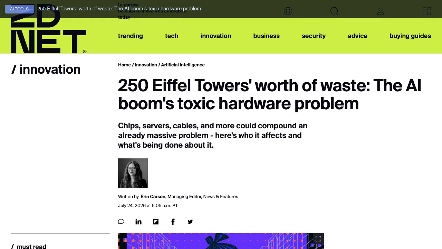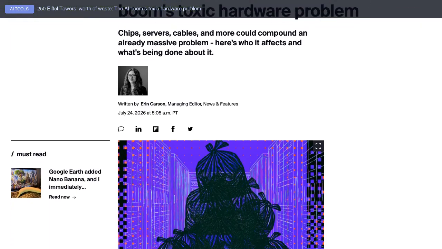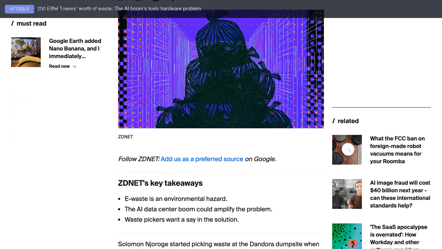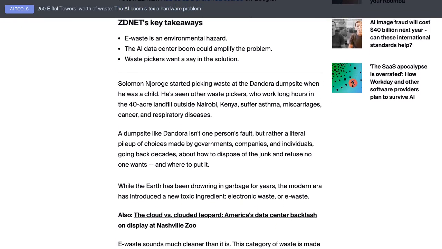250 Eiffel Towers worth of waste. The AI boom's toxic hardware problem. Chips, servers, cables, and more could compound an already massive problem. Here's who it affects and what's being done about it.